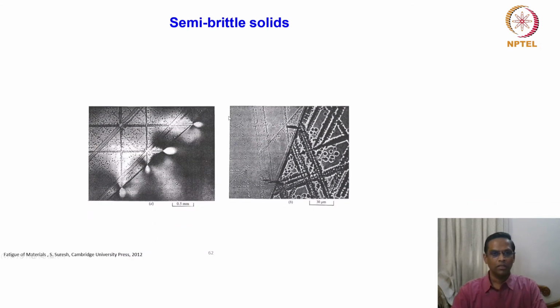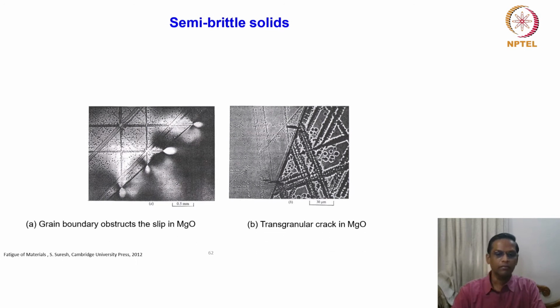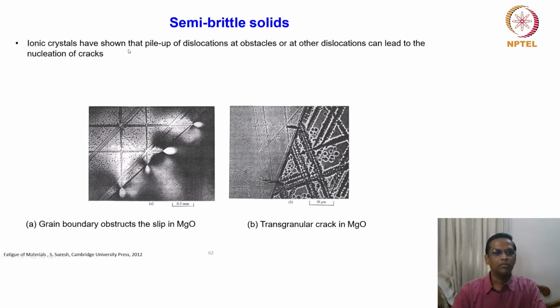So now we'll turn our attention to semi-brittle solids. What happens? Ionic crystals have shown that pileup of dislocations at obstacles or at other dislocations can lead to the nucleation of cracks. In semi-crystalline solids, similar to metals and alloys, you have pile-up of dislocations at the boundaries. You can see that the grain boundary obstructs the slip in magnesium oxide, and the transgranular crack in the magnesium oxide.